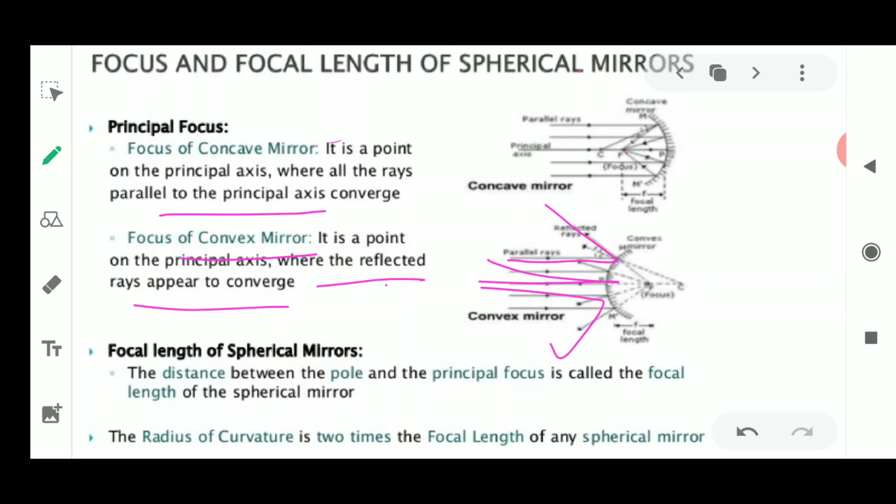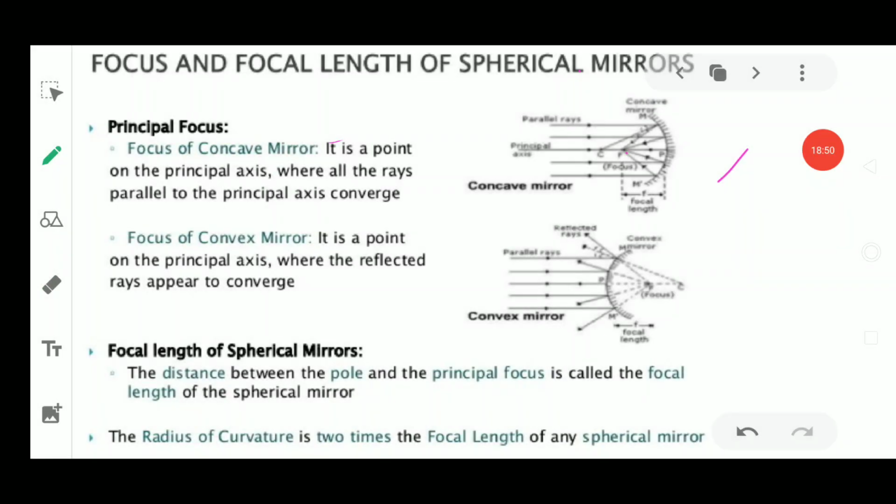Now if we extend these reflected lines backwards, they could be concentrated at one place. Fine. Now the focus of this convex mirror becomes this point where it appears to meet. Please remember this phrase, appears to meet. It is not meeting actually. If it is meeting actually, it is known as the focus of the concave mirror. But what is happening here in this convex mirror is that the focus is not actually being formed.